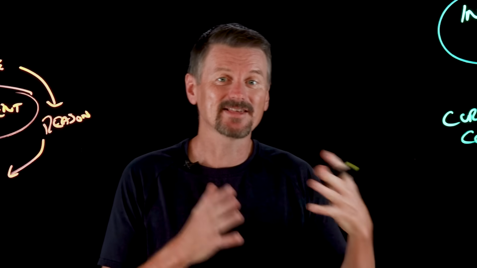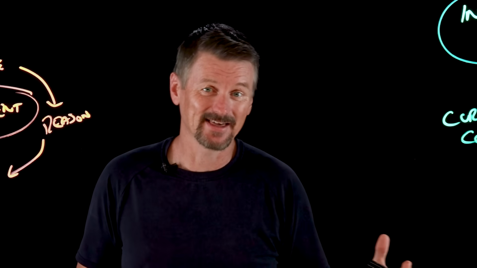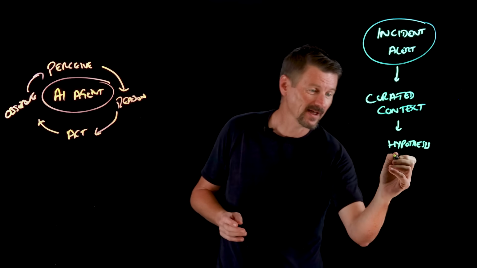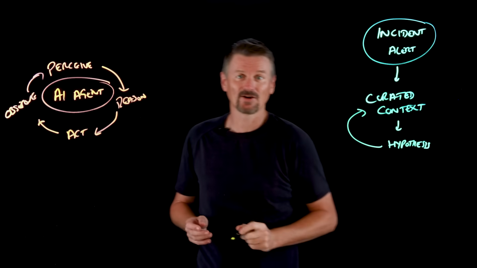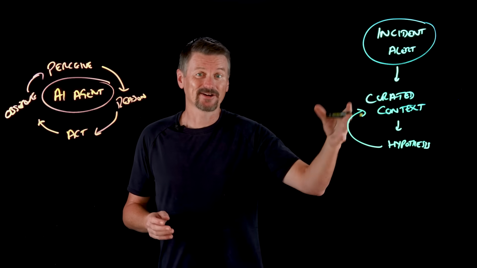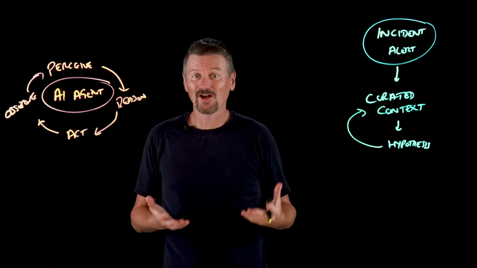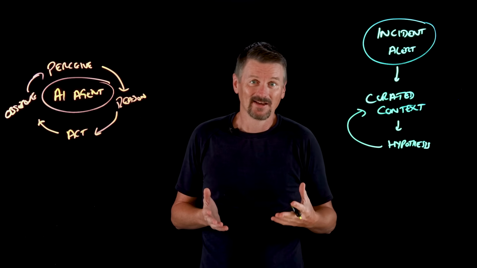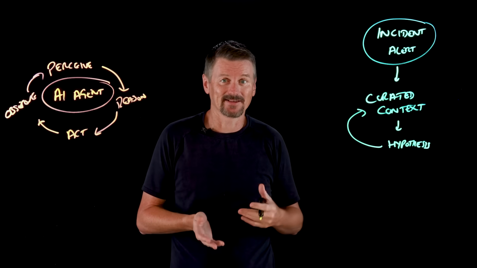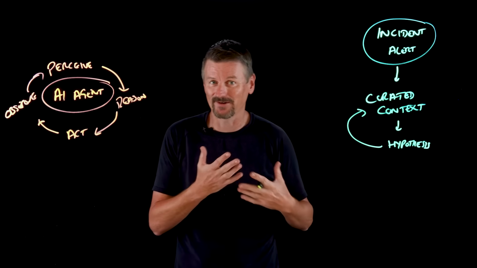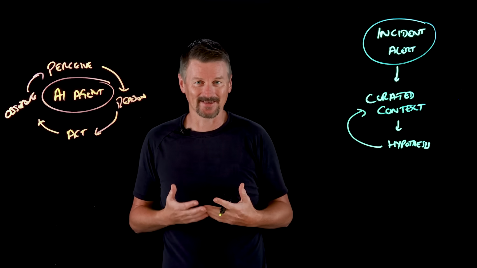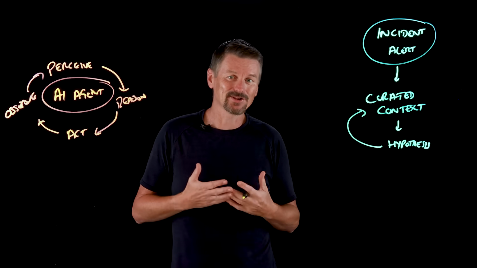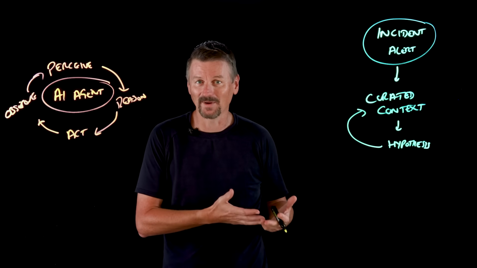Now, the agent will systematically request additional data and evidence needed to validate or refine its hypotheses. So we might have more curated content coming in here. So, for example, if a web service is slow, the agent might go and fetch some related logs. Then it might notice that there's an error connecting to the database. So that prompts it to retrieve some database metrics, and then it realizes the database was recently updated. So now it's going to prompt a check of configuration changes, and so on and on and on we go.